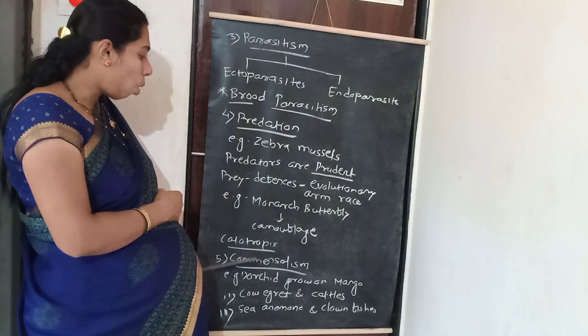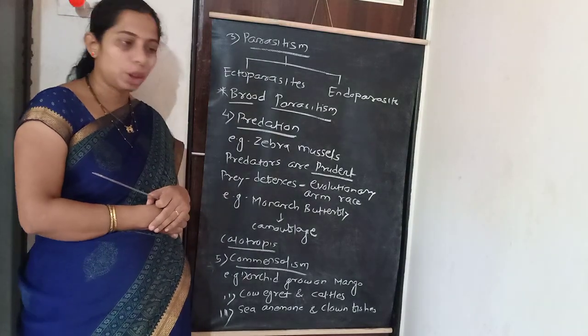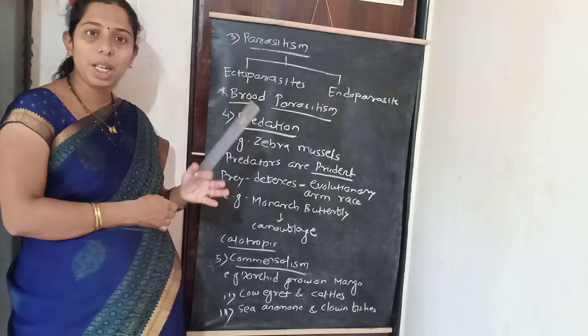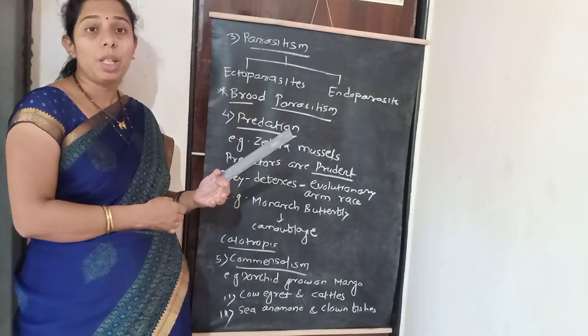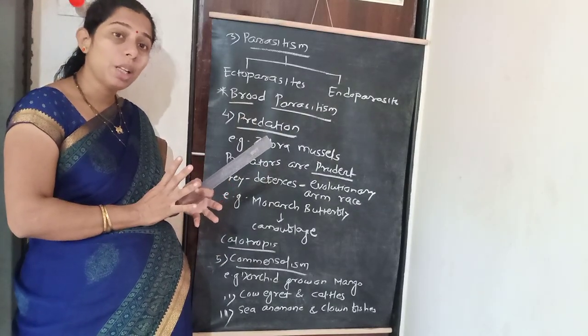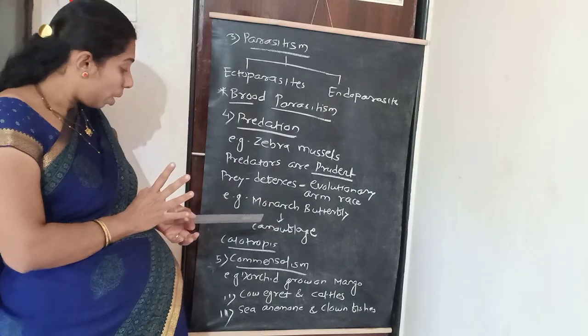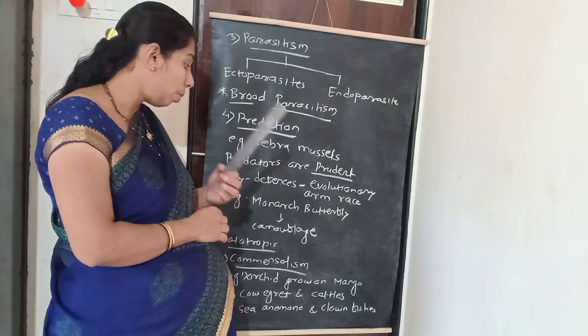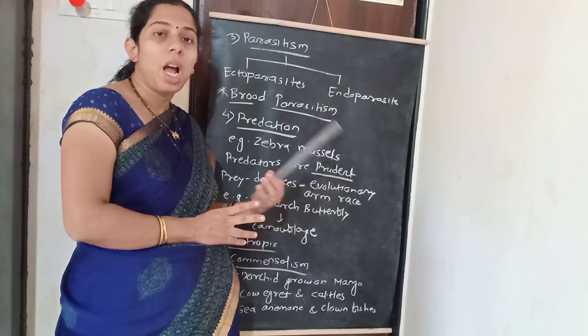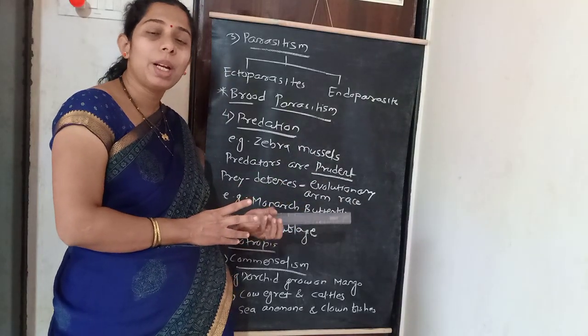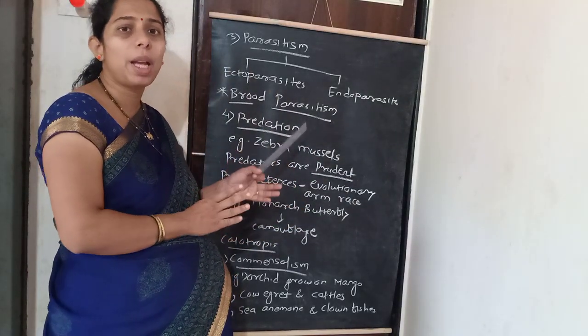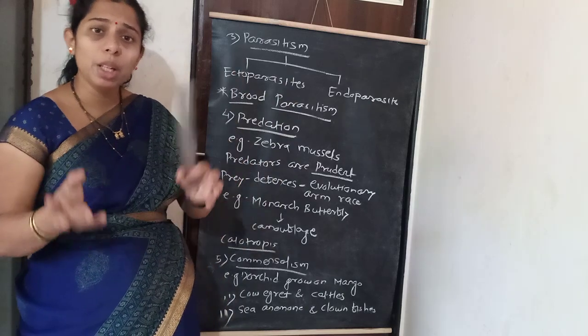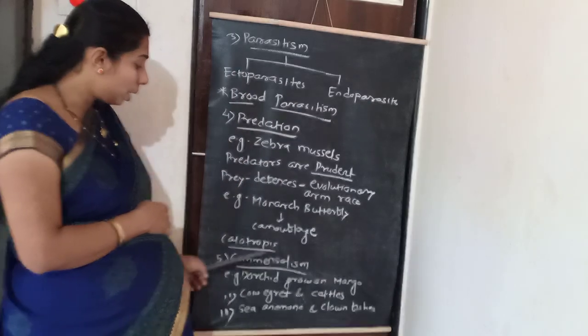Okay, next one, commensalism. It is the fifth interaction. Commensalism means the interaction in which one of the species gets benefited and the other species does not get benefited and is never harmed. एका जातीला खूप फायदा होतो पण दुसऱ्या जातीला फायदाही होत नाही आणि नुकसानही होत नाही. It is called commensalism.